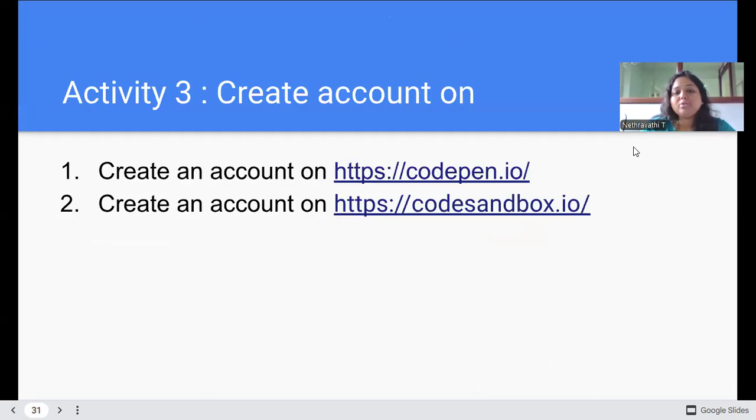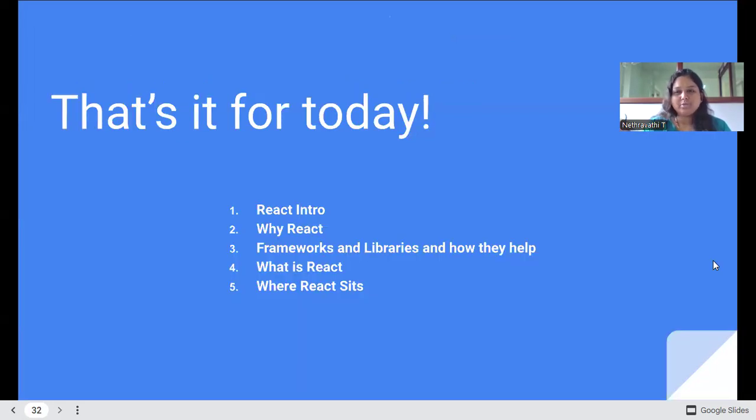To practice the basics, you just need to have accounts on Codepad and CodeSandbox so that you can start with the basics. But actual work should be done in Visual Studio Code itself. So that's it for today. In the introduction we saw what React is, why we use React, the frameworks and libraries, how they help us, and why React is so important. Thank you.